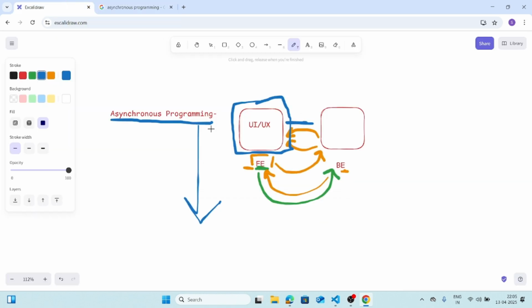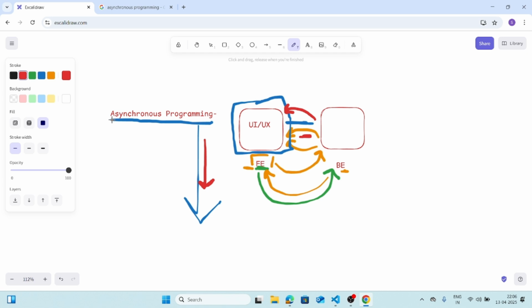Okay. Now, what happens is, listen to me very carefully, if my front end does not get the data and goes on to the other code, there are chances that the data will not be stored in the UI or not be fetched properly.